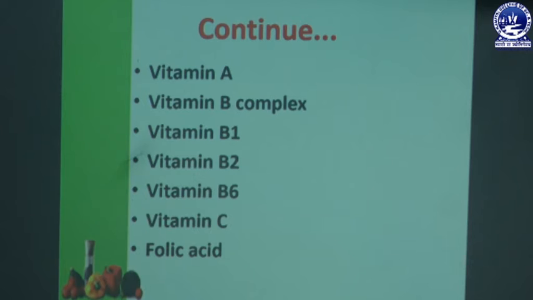Next is vitamin B complex. The vitamin B complex is a mixture of 8 essential vitamins necessary to enhance immune and nervous system function and promote cell growth and division. Pregnant or lactating women, alcoholics and the elderly are more likely to suffer from vitamin B deficiency.